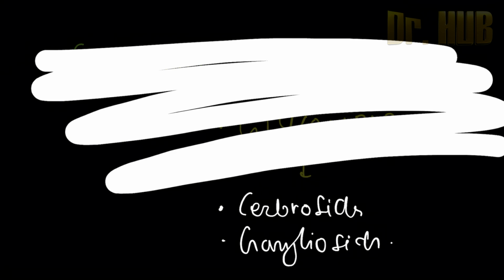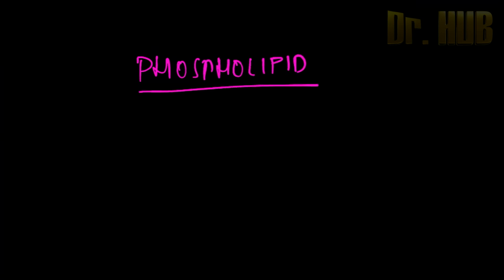Now moving further, the compound also has another part, that is the phospholipid. So this phospholipid comes under the compounds. One was lipoprotein, one was glycolipids, and this is the phospholipid. Phospholipid contains lecithin. There is also the presence of cephalin.